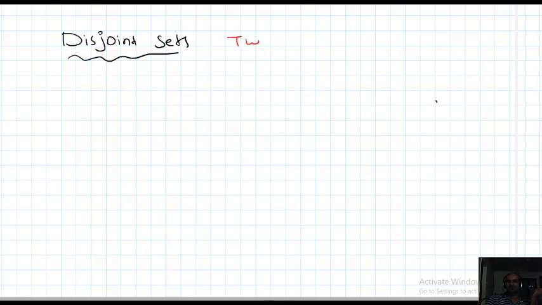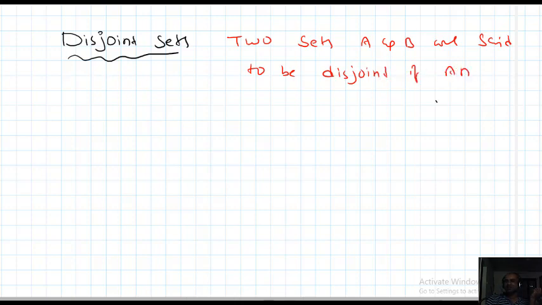Two sets A and B are said to be disjoint if A intersection B is equal to empty.